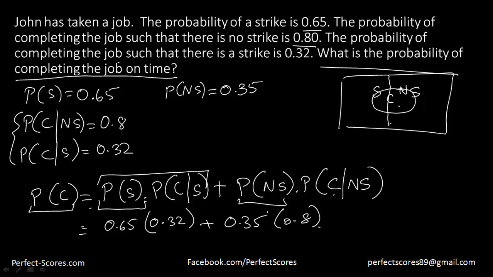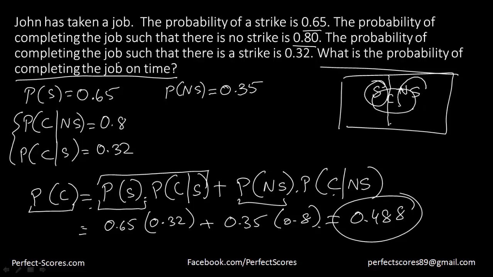So, I suppose you're understanding my point over here. If I calculate this, it is going to come down to 0.488. Right. So, keeping the calculation aside, what I'm trying to do here is that if you're not given the complete probabilities, you're instead given the conditional probabilities, and you know that this event C comprises two sub events: if there is a strike and if there is no strike.